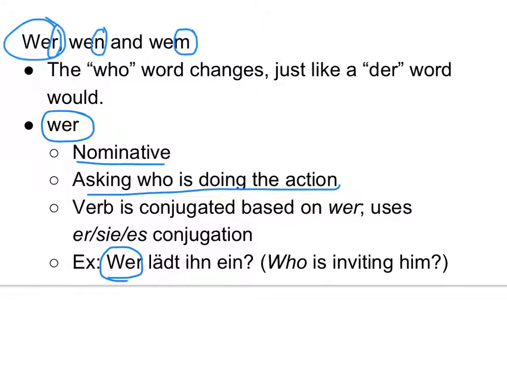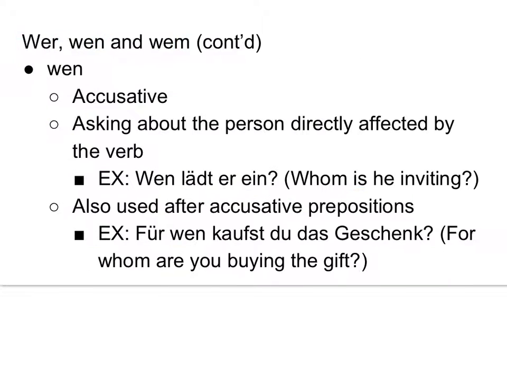But since you're asking about the main subject, if your word is wer, you always conjugate it like it's er, sie, es. Okay. Moving on to wen.